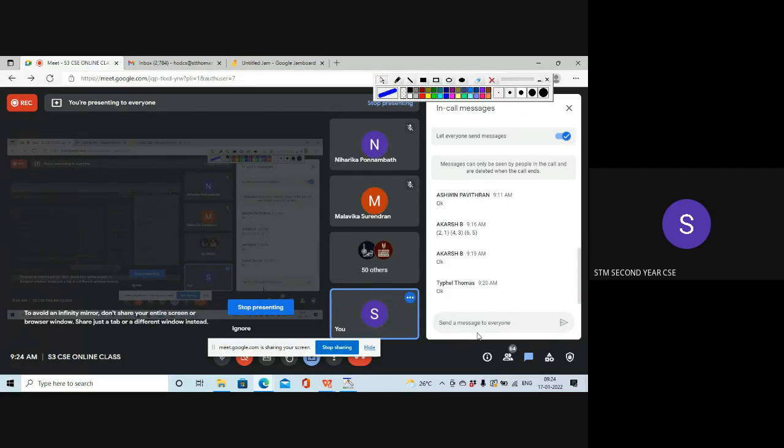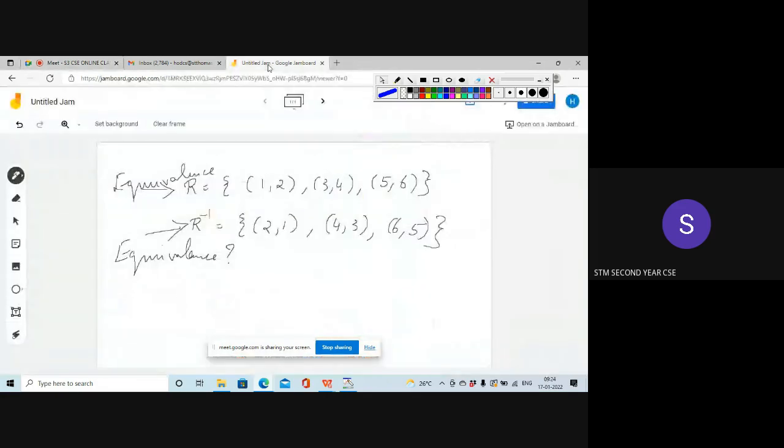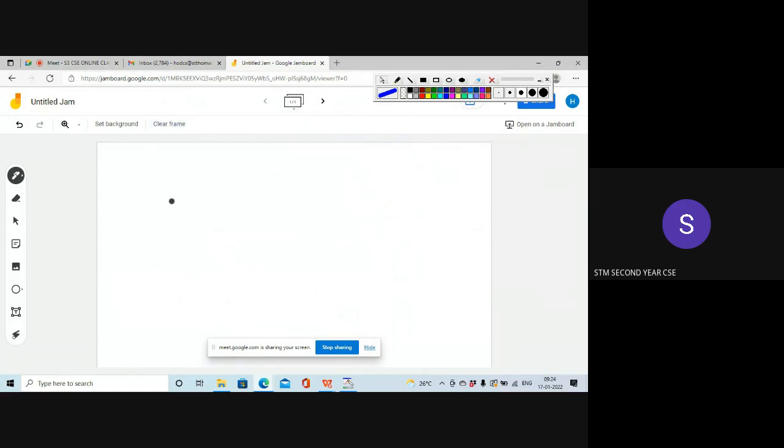Okay. So we had now covered till equivalence relations and the questions related to equivalence relation. You have to write it down in your notebook. I had uploaded the notes. Look at the notes and write it down if you are not able to write it down during this time. So what are the two theorems that we had proved related to equivalence relation? These are the theorem questions that will be asked for the university exam. Just study those questions, okay?